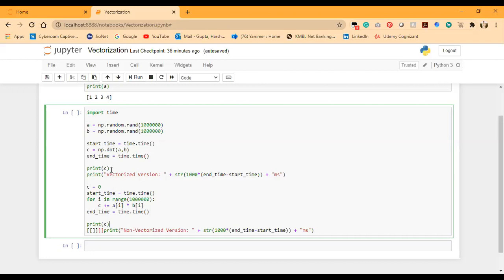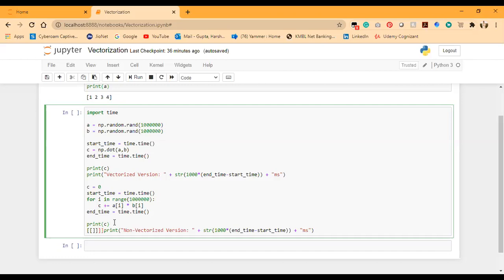Now you can see that here also I have printed the value of c, and here also I have printed the value of c. The value of c written above in this code is the value computed using the dot product, the ready-made function that has been given to us in Python. And the c written below is the computation that we have gone through using the for loop explicitly.